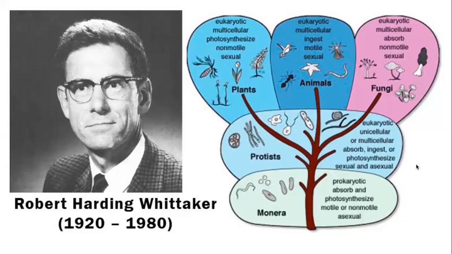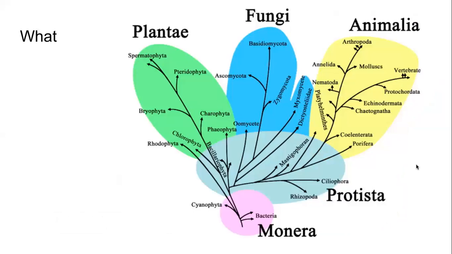If we use the Latin names, this is what Whittaker told us. At the bottom, the oldest ones are Monera. Examples are Cyanophyta, bacteria. From there evolved the Protista. These are the correct Latin names. Most important ones are Rhizopoda, Ciliophora, Mastigophora.